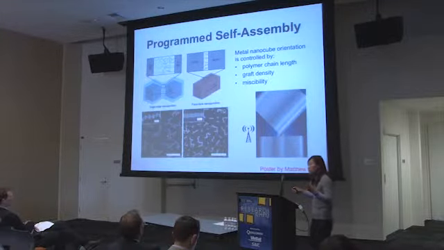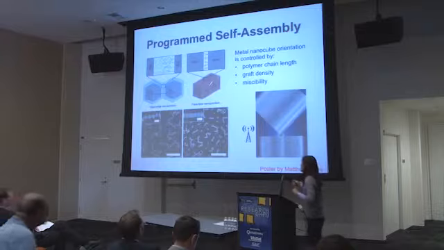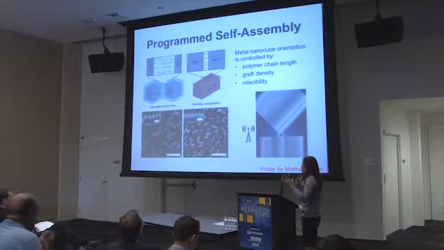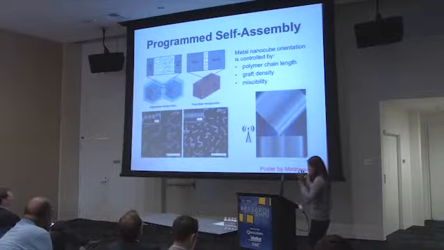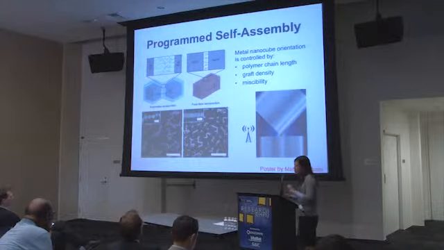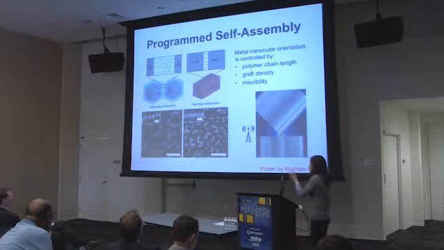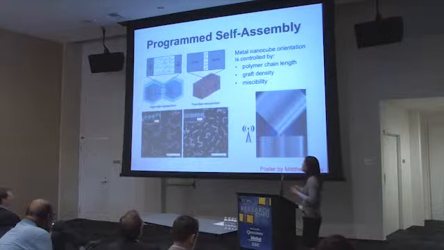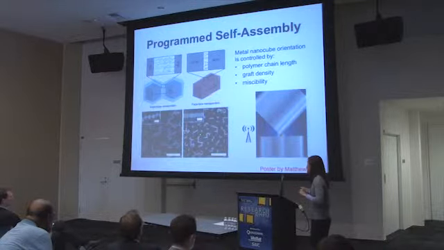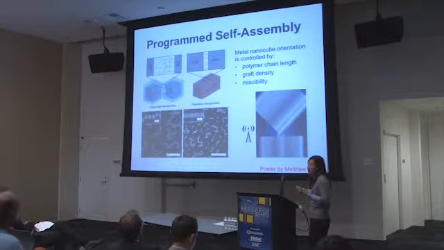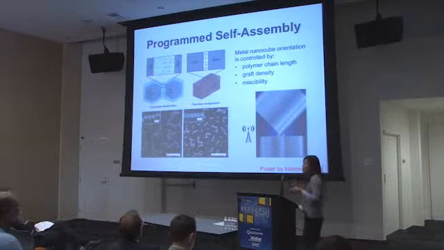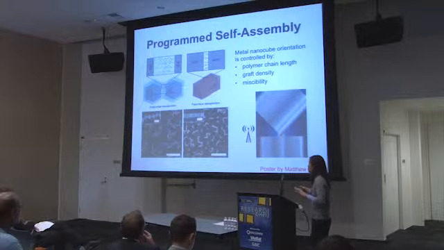Now if you take a very short polymer, the short polymer doesn't have the large steric interactions that this long polymer would. We take the same cubes, now with a short polymer on them, put them in a polymer matrix and throw them onto a silicon substrate and let them assemble. What we see is that all of these cubes align together with this face-to-face nanojunction. So just by changing the length of the polymer, we can explicitly control how our cubes actually assemble.